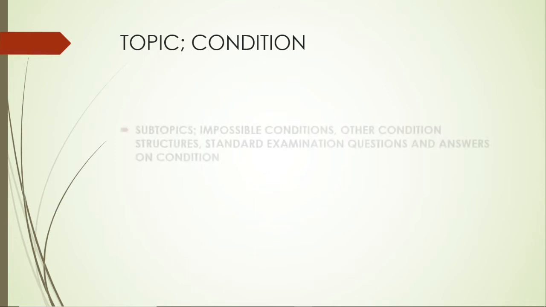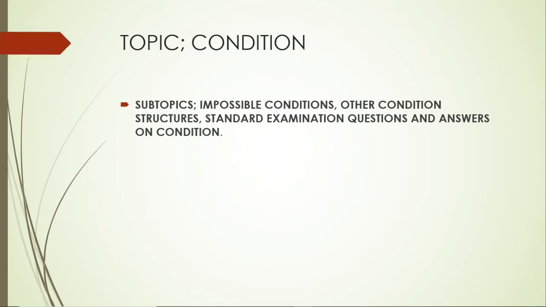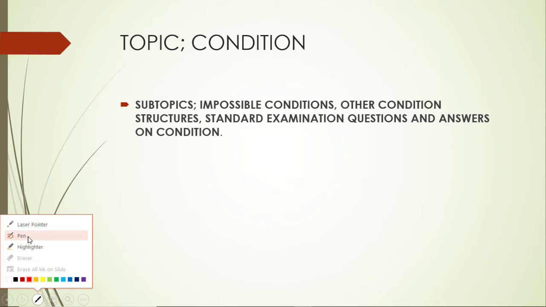For condition, the subtopics that we are going to look at in this video are, the first one is impossible condition. We said we have three types of condition. So we did the likely or the probable condition, we did the improbable or the unlikely condition. Now we are going to deal with the impossible condition, which is the last one. Then we'll also look at other condition structures or other ways used to express condition. Then we'll look at some of the examination questions together with their answers.